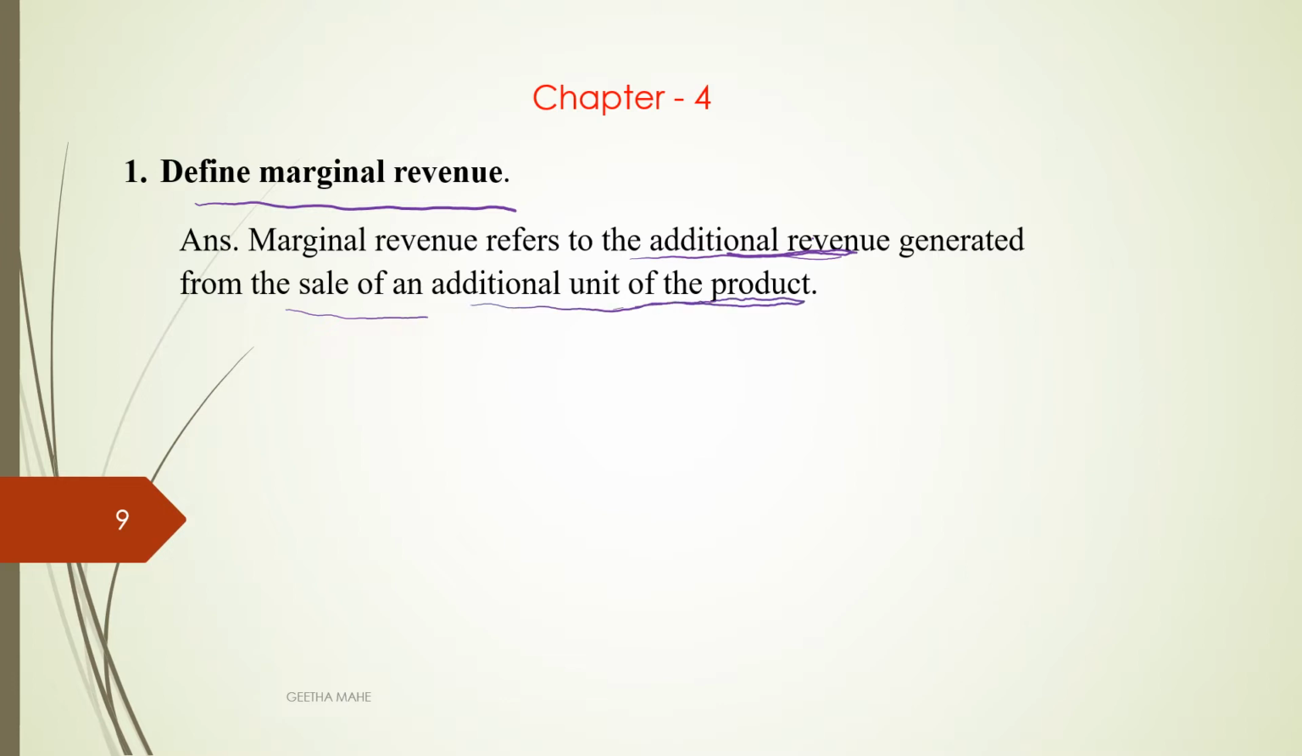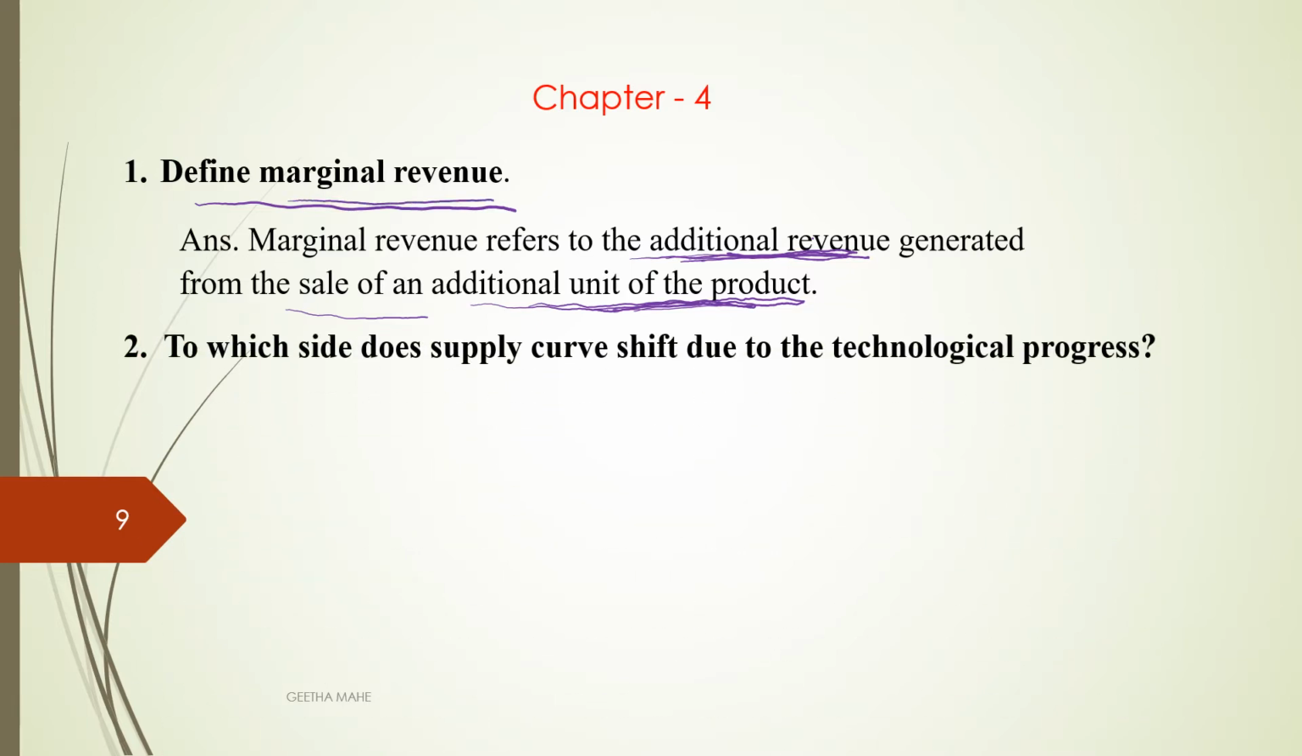When you are going to sell an additional unit of output, whatever the revenue from that sale of the additional unit, we call it additional revenue. This additional revenue is known as marginal revenue.